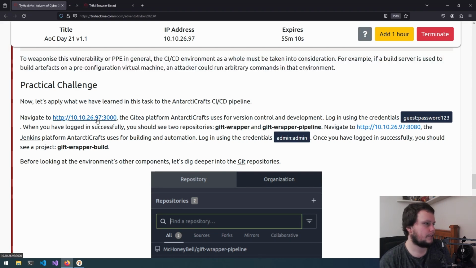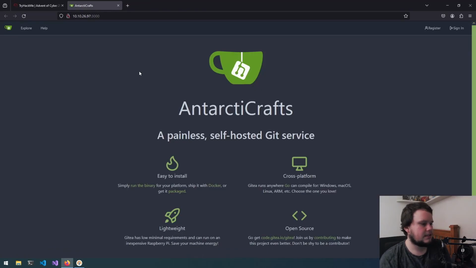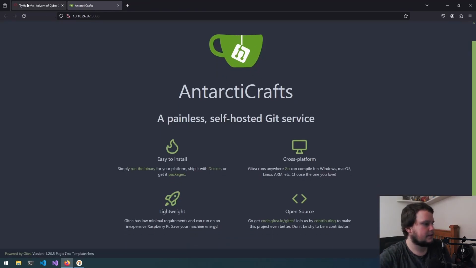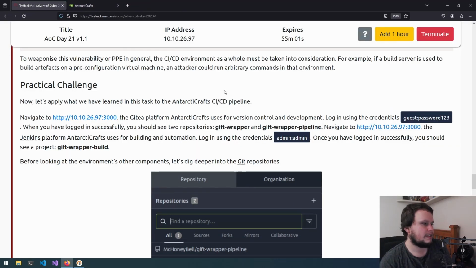So we'll go to the website. This is the self-hosted Entitlecrafts platform. This is the self-hosted Entitlecrafts Git platform.